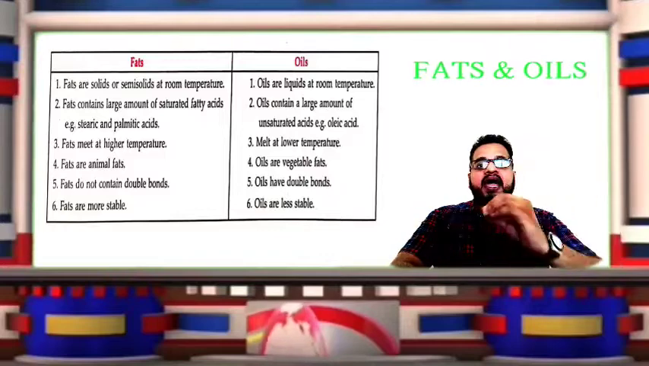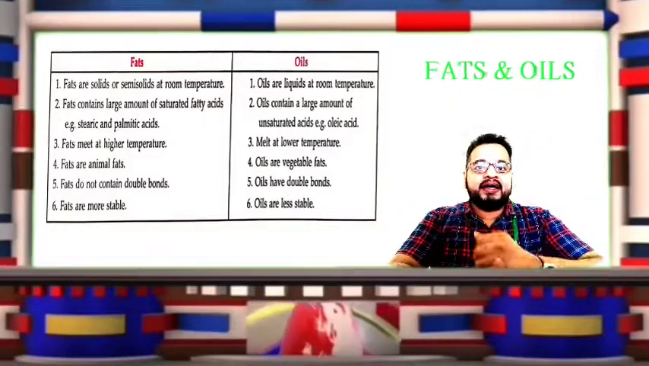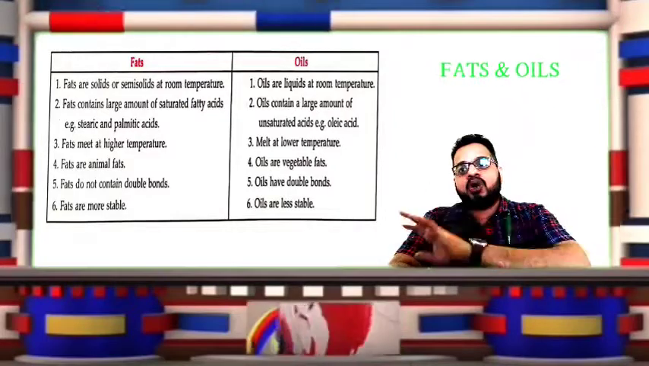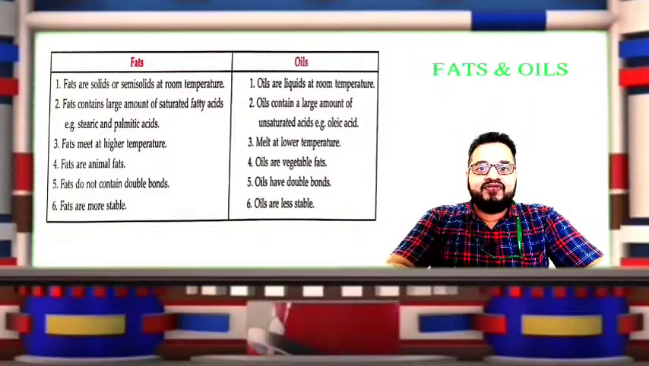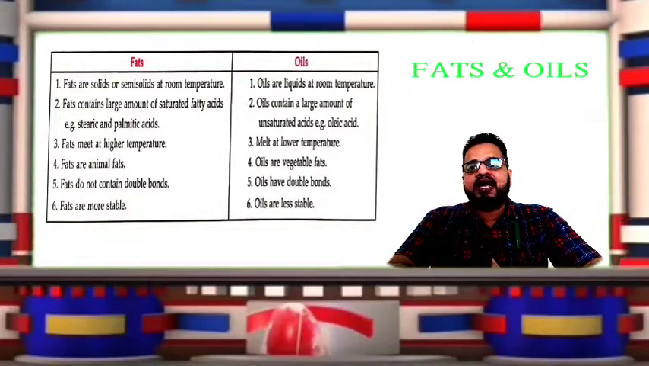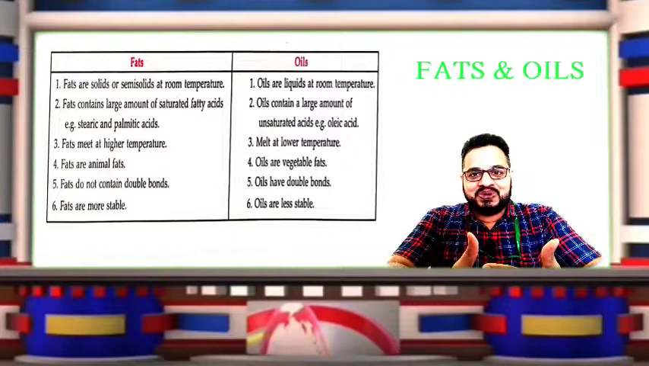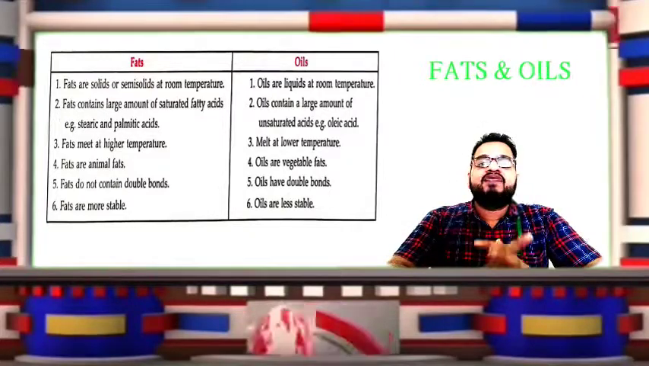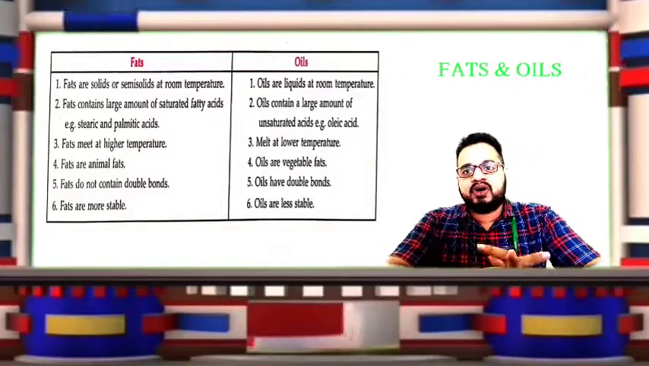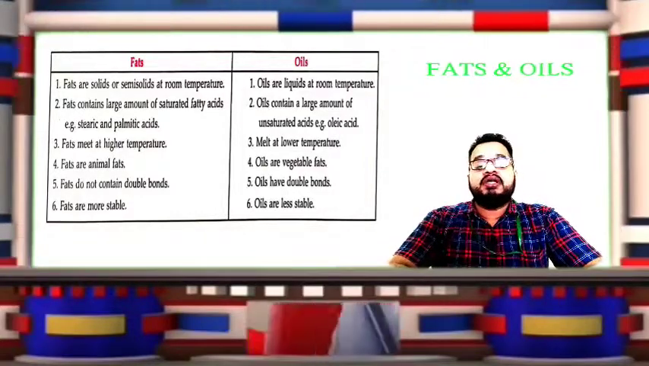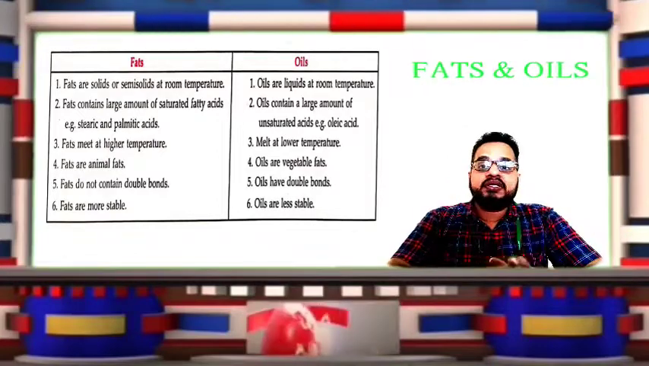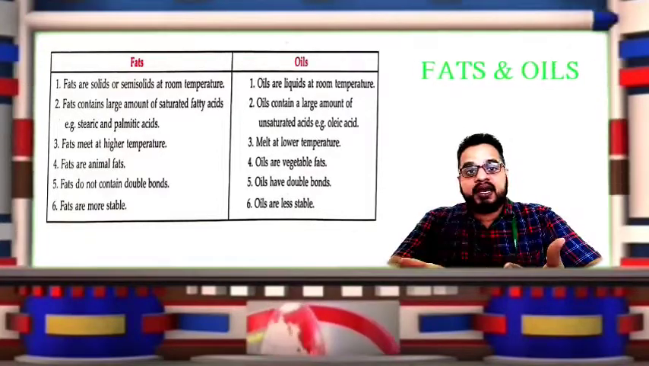Fats melt at higher temperature, but if you see oils, they are melting at very low temperature compared to fats. Fats are animal fats and oils are vegetable fats. Great. Then fats do not contain, or contain very few, double bonds, whereas oils have a large number of double bonds. Fats are more stable and oils are less stable.